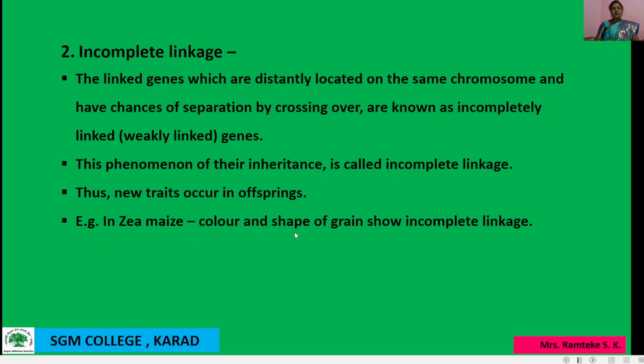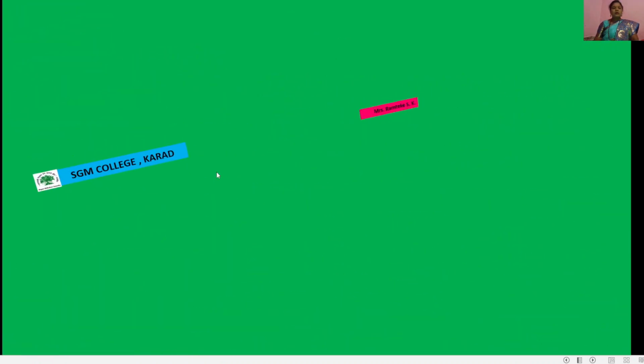So in maize, color and shape of grain show incomplete linkage, meaning new changes occur. So in a maize plant, there is seed color and seed shape. Both are there, and we found new traits. Okay.